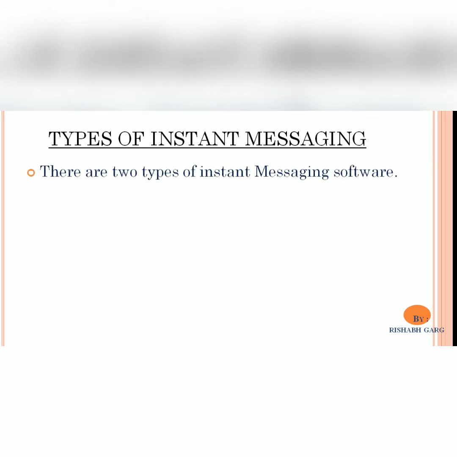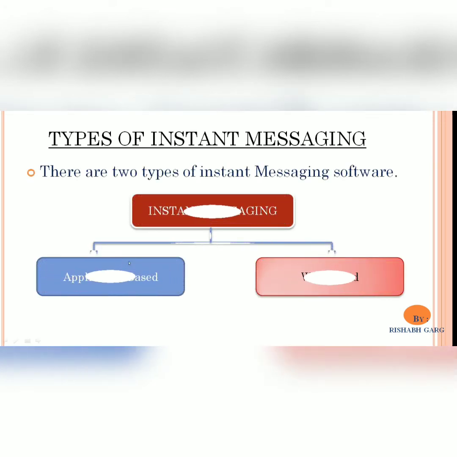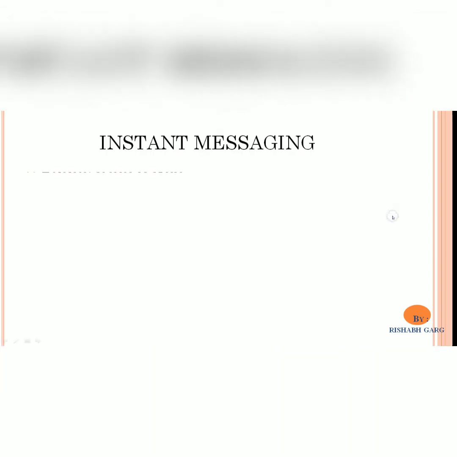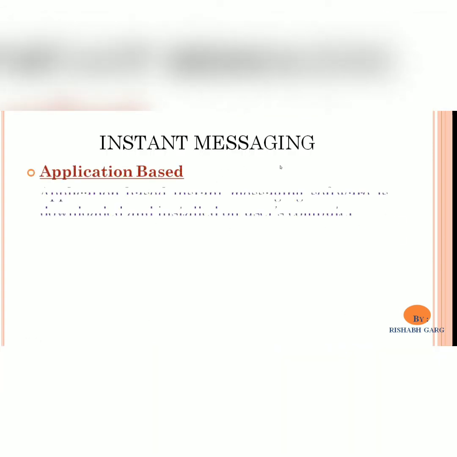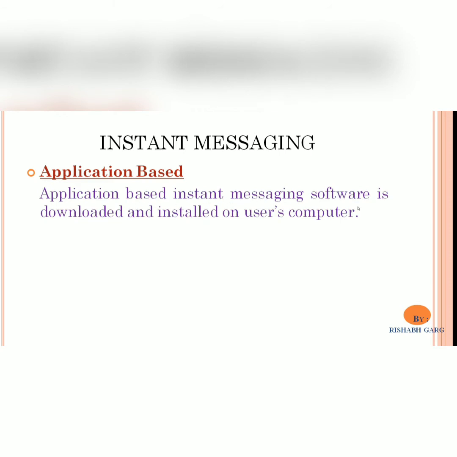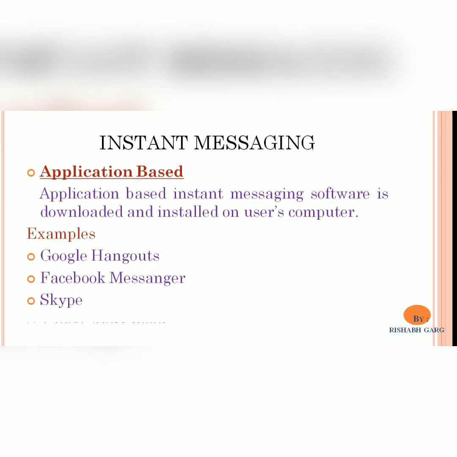Let's see the types of instant messaging. There are basically two types of instant messaging software. Number one, application based instant messaging, and number two, web based instant messaging. Let's understand these types one by one. Number one, application based instant messaging. Application based instant messaging software is downloaded and installed on the user's computer. Let's see some examples of application based instant messaging: Google Hangouts, Facebook Messenger, Skype, and Yahoo Messenger. These are all application based instant messaging software.